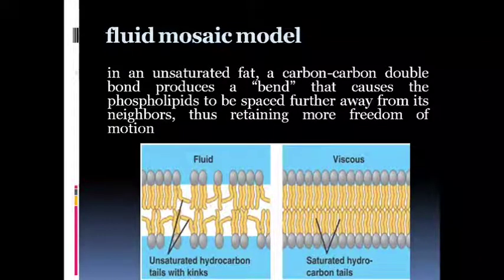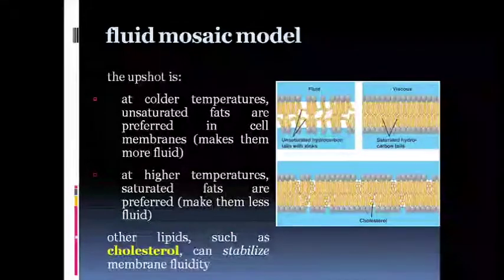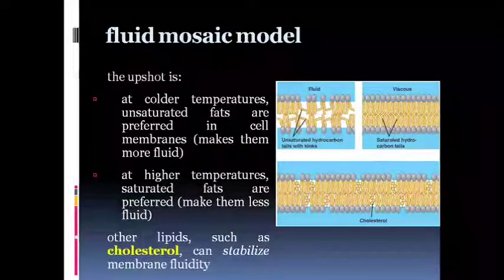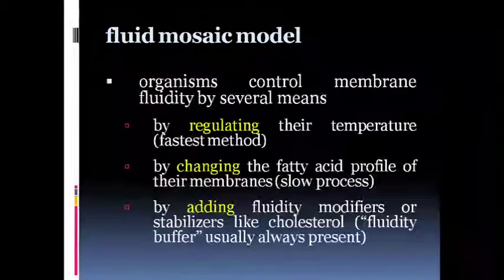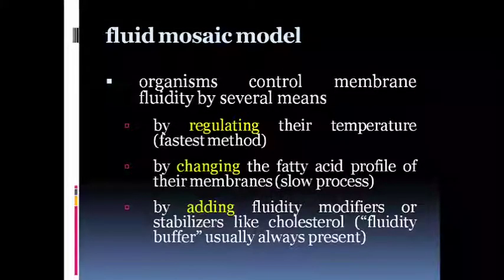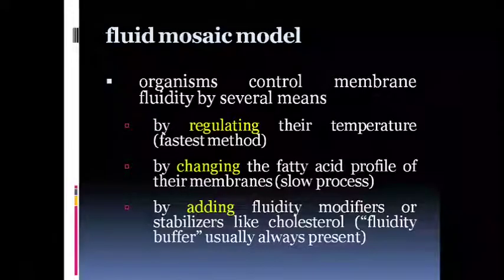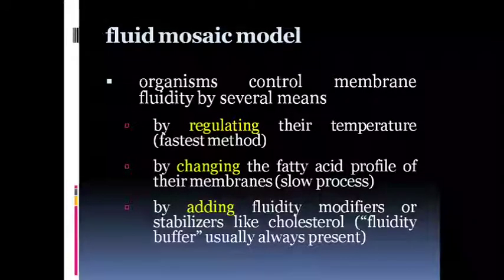So it allows the required movement of the proteins and carbohydrates whenever it is required. The fluid mosaic model controls the fluidity of the membrane in three ways: by regulating the temperature, by changing the profile of fatty acids, and by adding modifiers of fluidity.